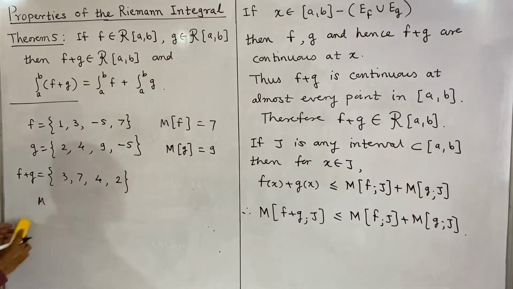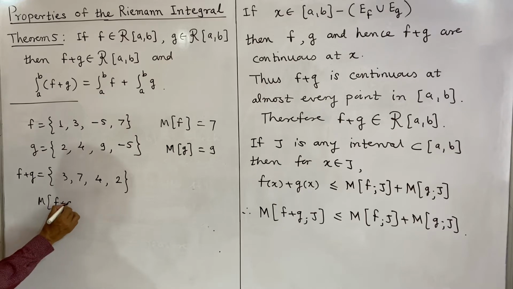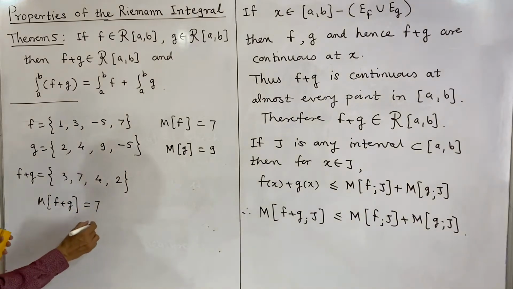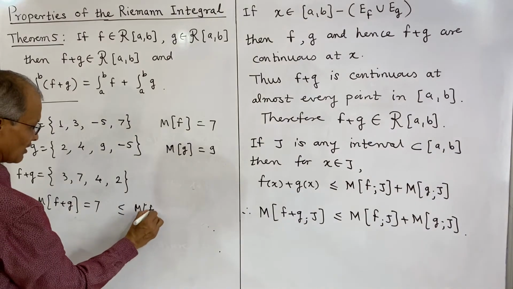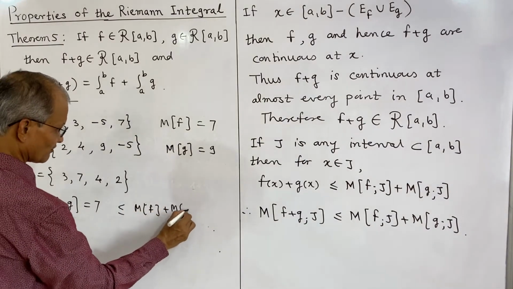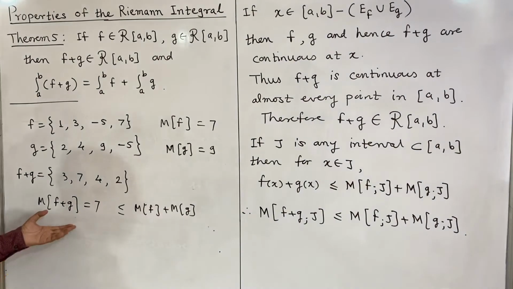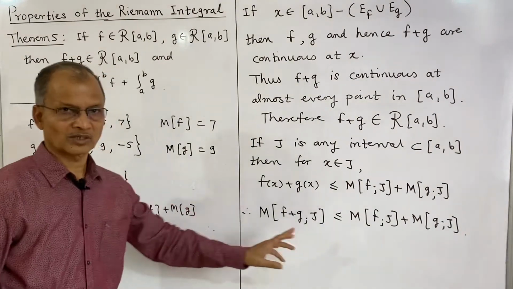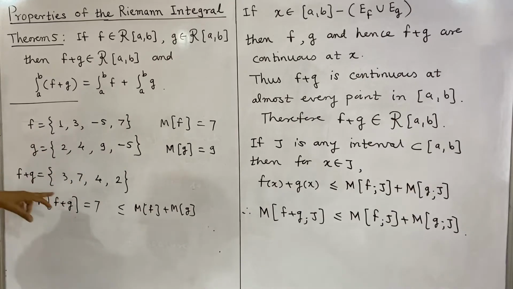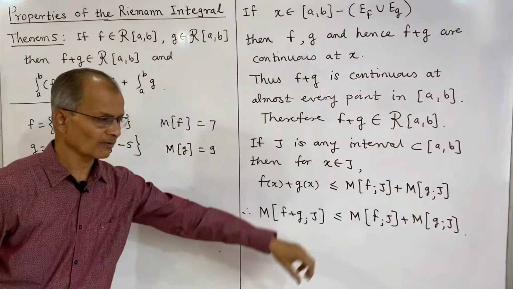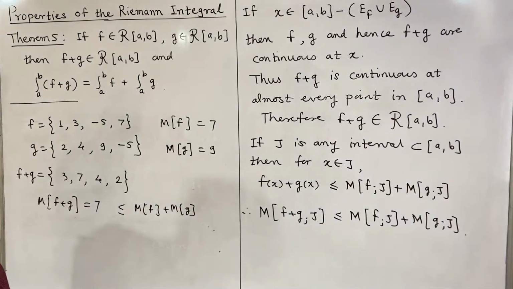Maximum of f plus g, that is M of f plus g, is equal to 7, and you see this is less than or equal to M of f plus M of g, and that's why we can get this relation. The addition is taken in any way, and therefore the maximum of f plus g will always be less than or equal to the maximum of f plus the maximum of g.